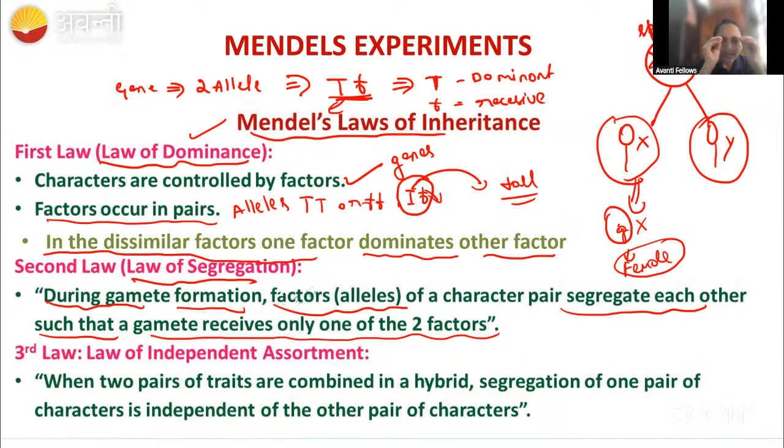Nothing, guys. During gamete formation, the two alleles are together, right? For example, I will tell you guys, you only now. Now, you both are best friends, right? Now tell me anyone. Navya, do you have any best friend in JNV? Best friend, while you are going to the mess, you will go together. Can you tell me the name if you don't mind? Kalpana. Okay. For example, Navyashri and Kalpana are best friends.